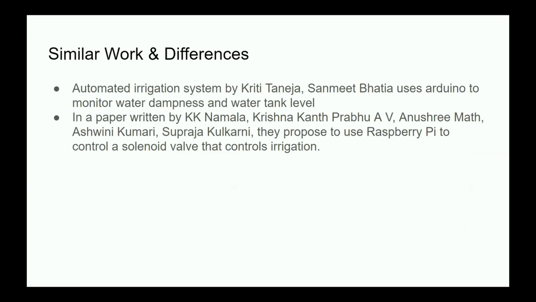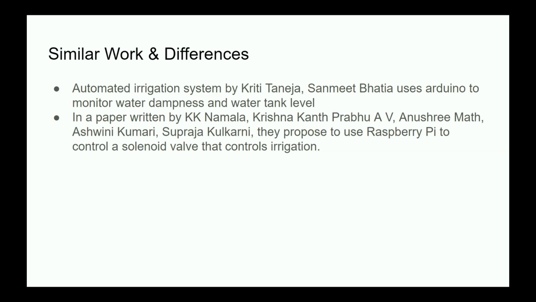Some similar works: an automated irrigation system was made that uses an Arduino to monitor water dampness and a water tank level. When it sees the plants or lawn are not damp enough, it'll water more, and you can tell when you have to refill the tank.